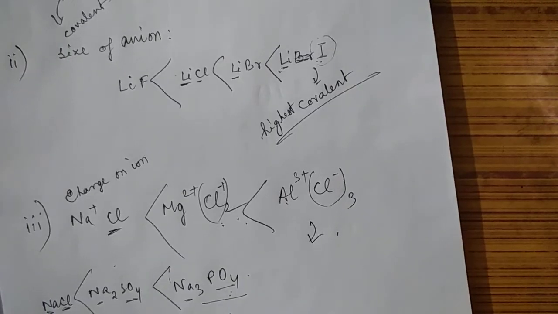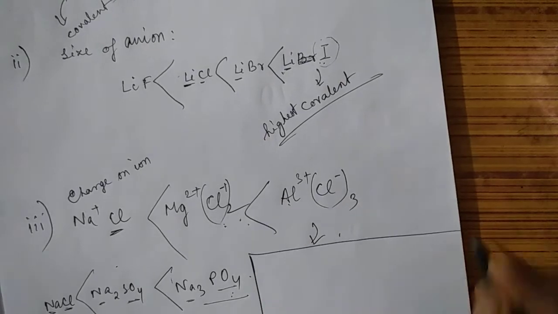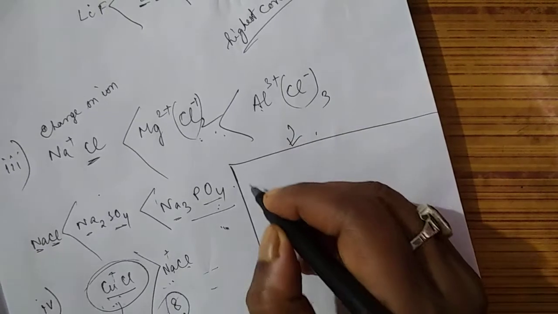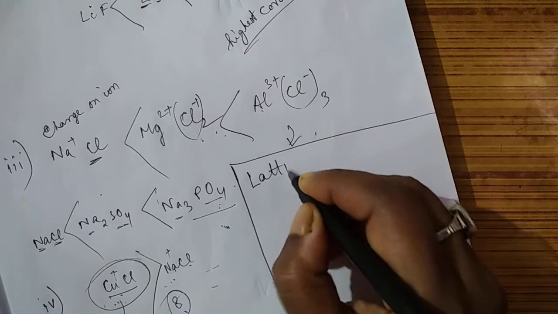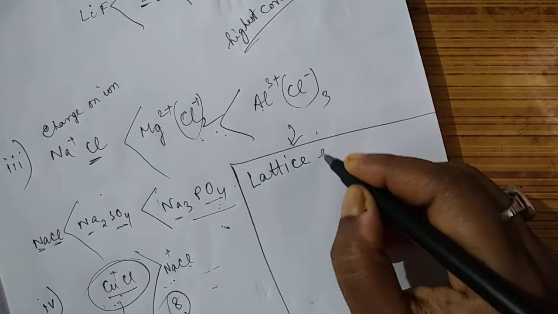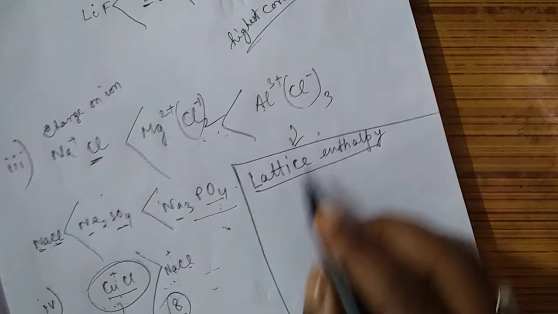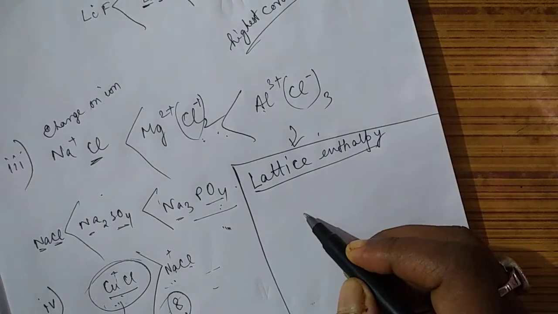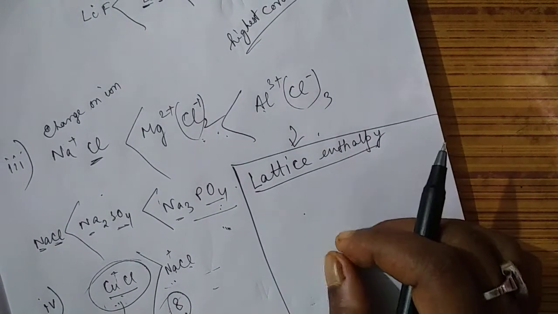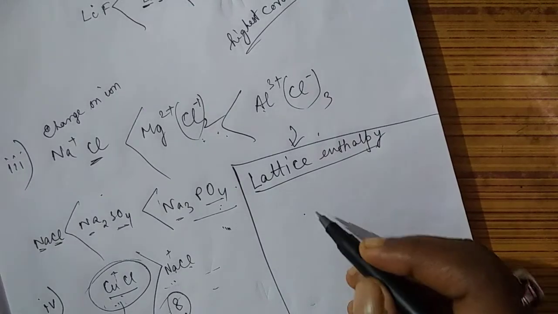Another thing you need to understand is lattice enthalpy and hydration enthalpy. One is lattice enthalpy. So what is lattice enthalpy or energy? It is also one kind of energy, isn't it? So lattice enthalpy is, when 1 mole of substance is tightly held together, how much energy